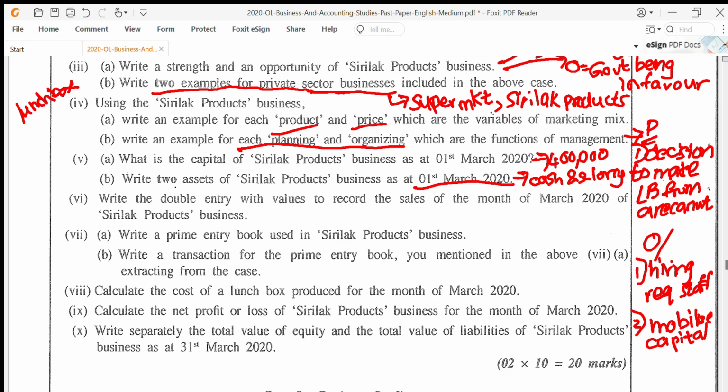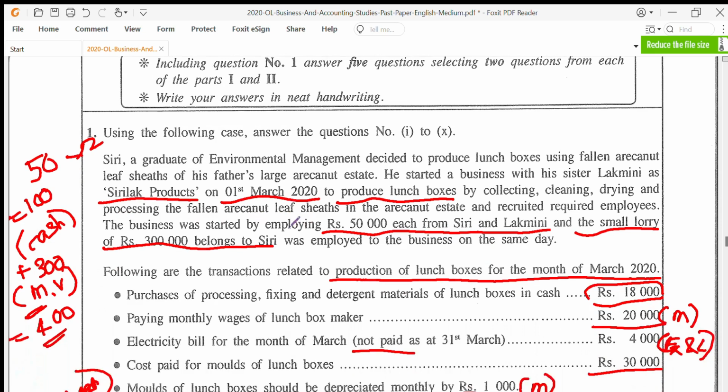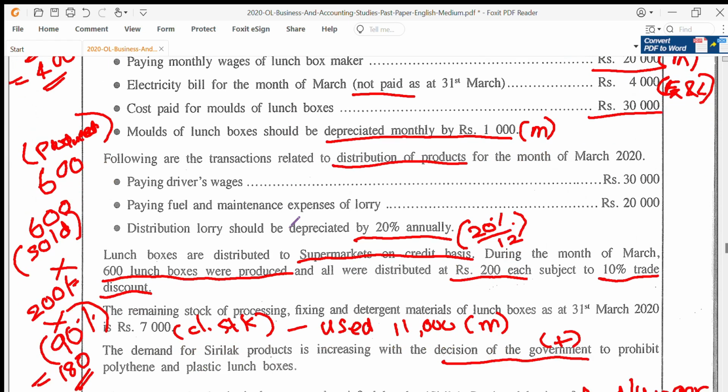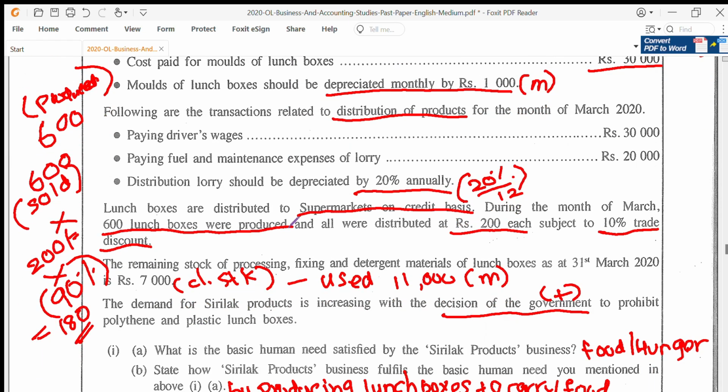Question number 6. Write the double entry with values. Okay, they want the double entry with values to record the sales for the month of 2020 of Cyrillax products business. Now, again, let's move up. When you read this part of the scenario, lunch boxes are distributed to supermarket on credit basis. So, looks like entirety of the production is put to the supermarket. There 600 was sold, and what's the price we saw? 200 over here, but there is a 10% trade discount.